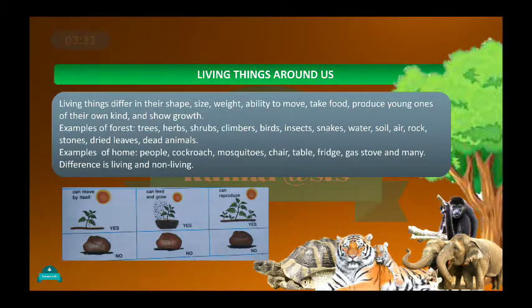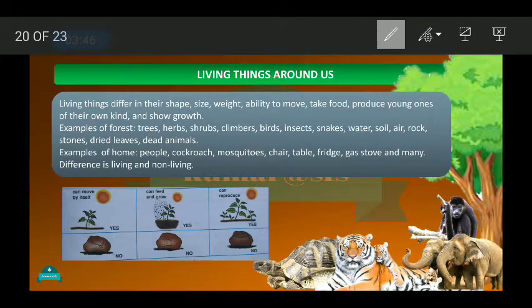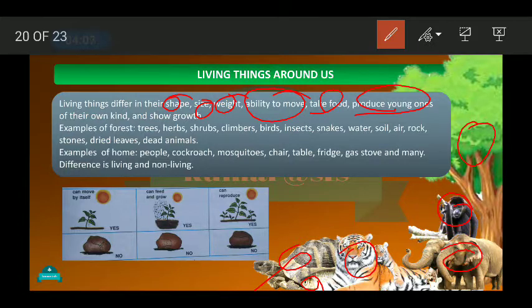So today we are going to learn about the living things around us. There are a number of plants, animals and other things which are found around us, like elephant, cheetah, fish and turtle. All of them have shape, size, weight, ability to move, take food, produce young ones of their own kind, and growth.